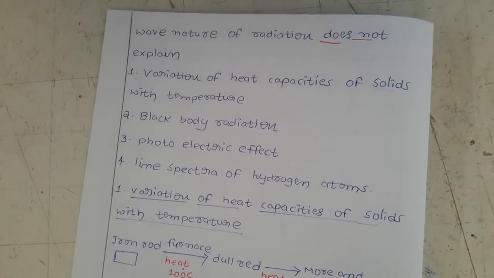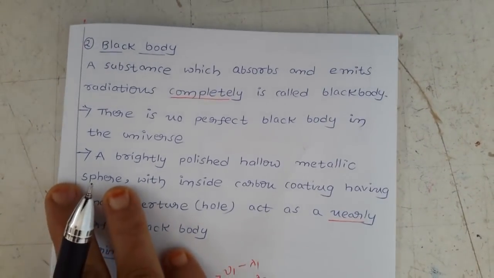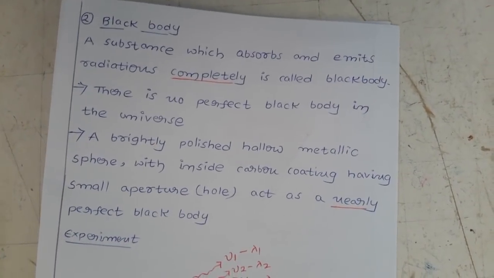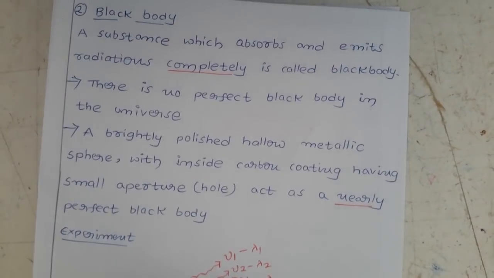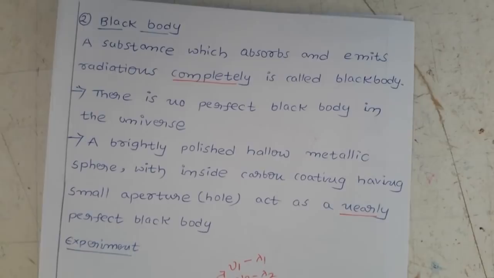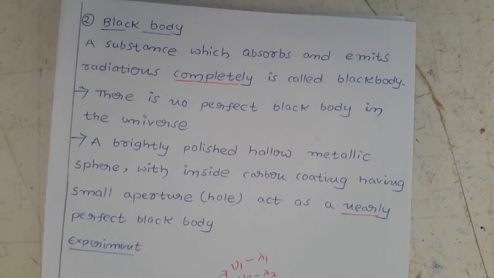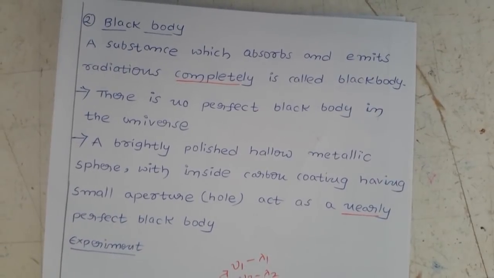First let us discuss what a black body is. You know very well, black color generally absorbs all types of radiations and emits immediately, isn't it? Generally in the summer we don't prefer the black color. Why? Because if you go outside, it immediately absorbs heat and releases it fast.